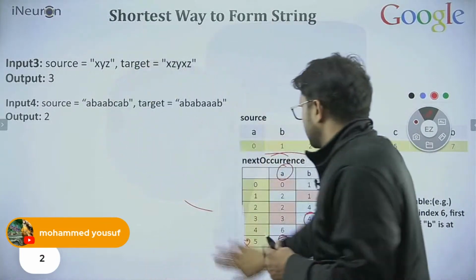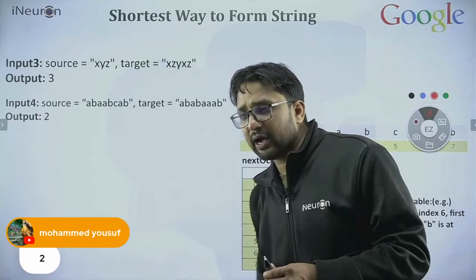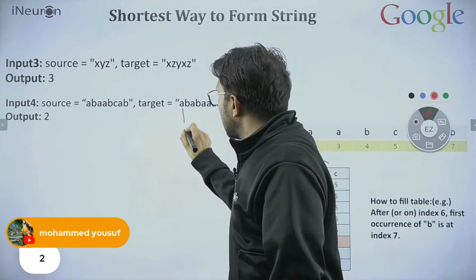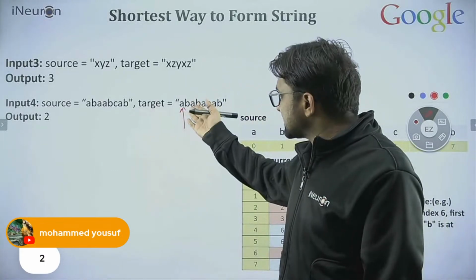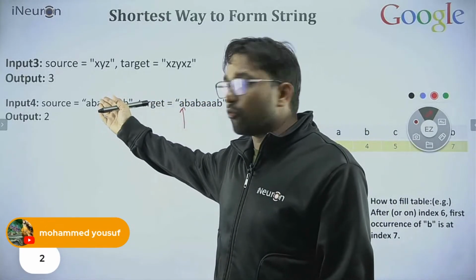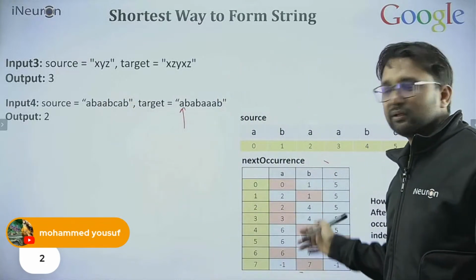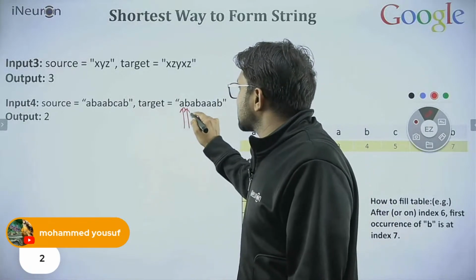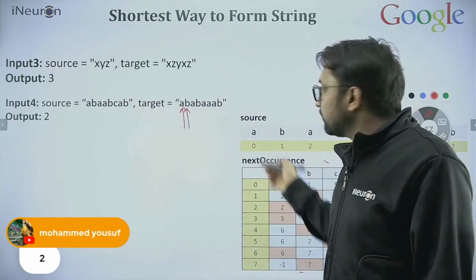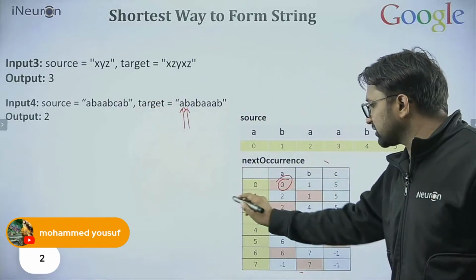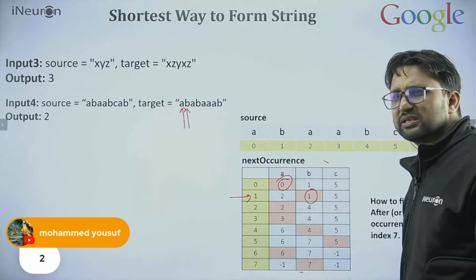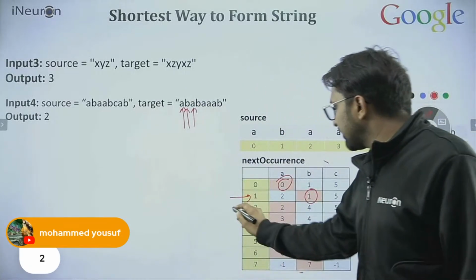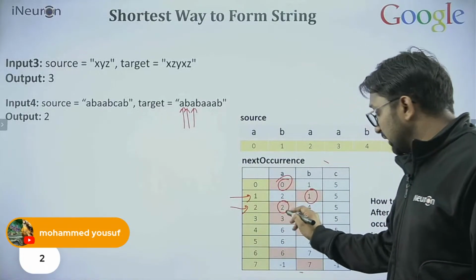So the idea is simple. I'm repeating once again, the second approach. I start from this character. Where is this character? This table is directly telling me that it is at the 0th position. So okay, fine, we can move on. We ask, after 0, is B there or not? After 0 is 1, is B there or not? Yes, B is there. Then we ask, after 1, is A there or not? After 1 is 2, is A there or not? Yes, A is there.